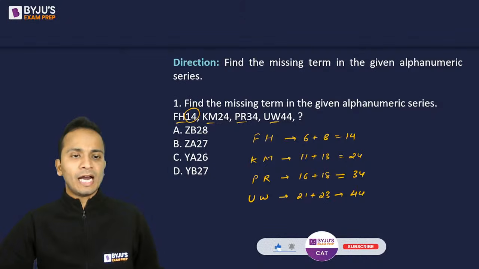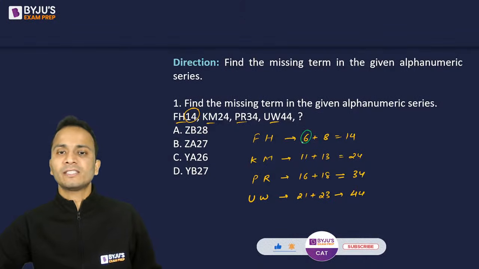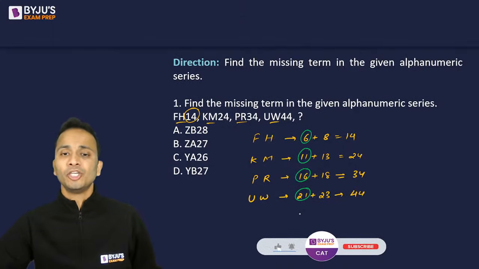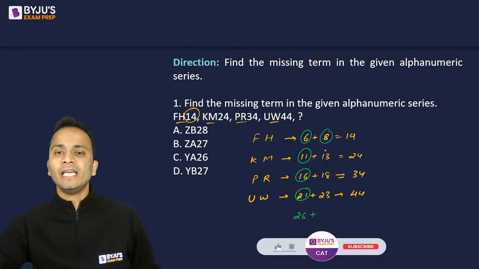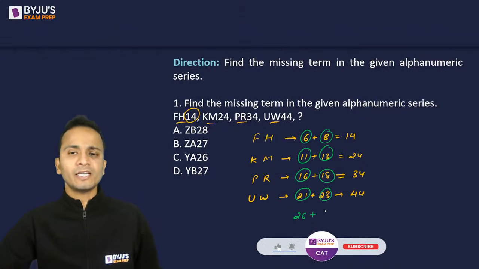Now, if you look at the first alphabet, it is 6, 11, 16, 21. It is increasing by 5. So the next number here should be equal to 26. And after that, 8, 13, 18, 23, again it is increasing by 5.